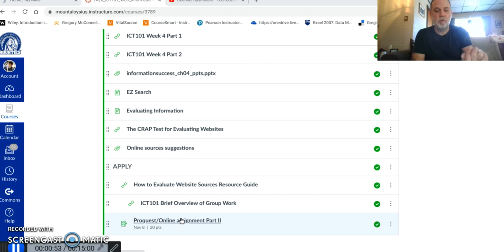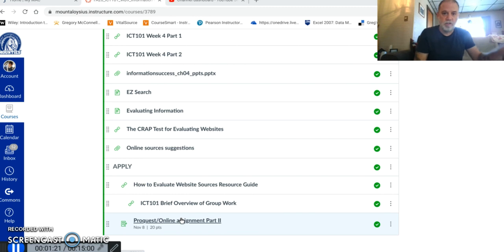You're adding to those by the combination of the easy search, which is if you go to the Mount Aloysius College Library, that box that appears right in the middle of the page where there's a search box that you can type in, that's the easy search. You're going to keep with the same topic that you covered last week. So if you did media bias and politics for your search, you're going to continue with media bias and politics for this week.